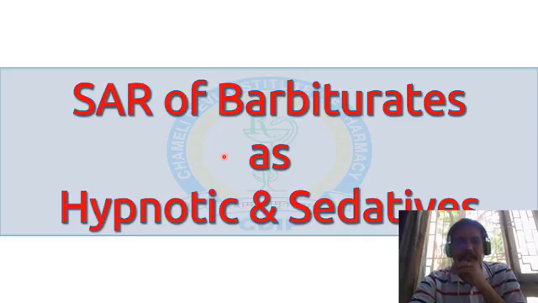So firstly we look at the core structure of barbiturate.